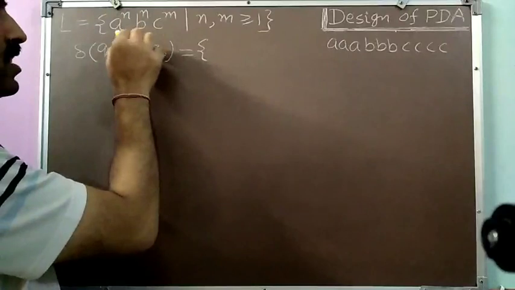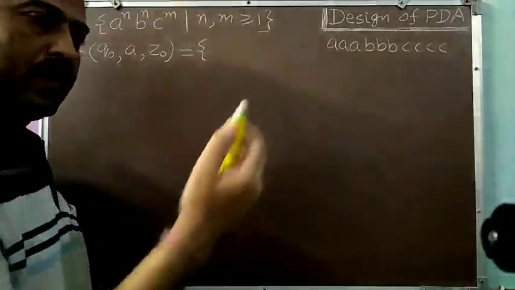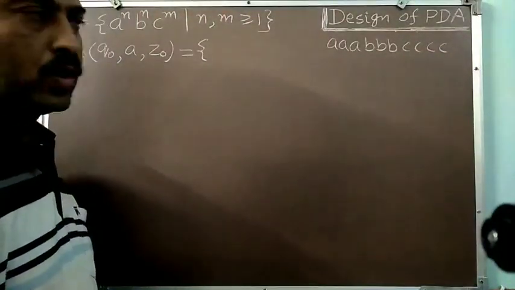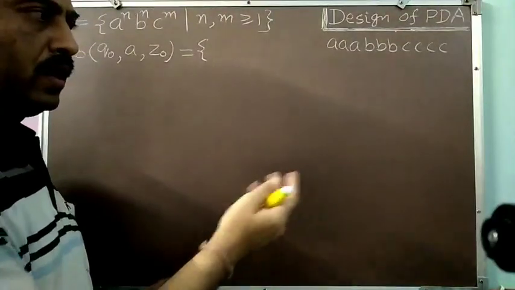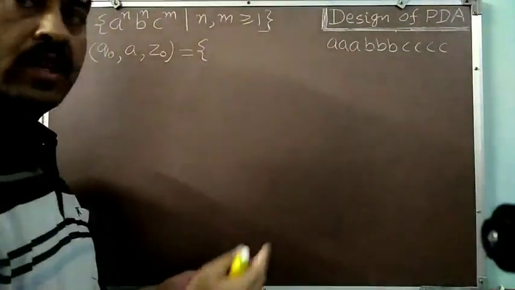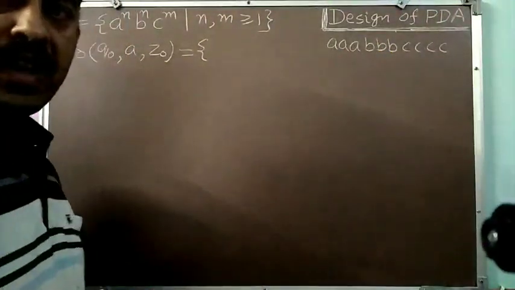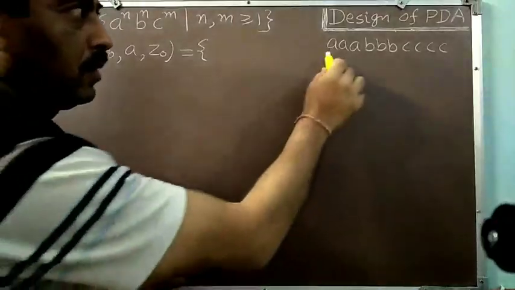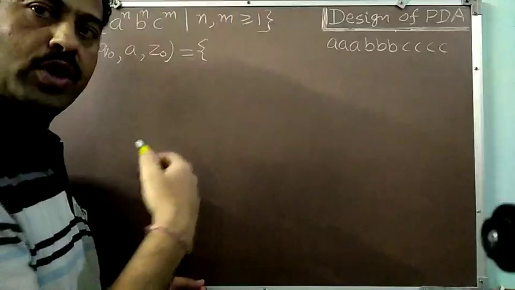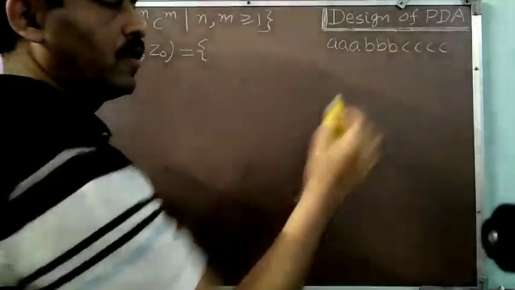So here we have to match the number of A's and number of B's. So our strategy may be that whenever we are getting A's, all the A's we will be pushing over the pushdown store. So all A's will get pushed. When we will start getting B's in the input, corresponding to each B, one A will be popped. So in this manner, we can match the number of A's and number of B's. If number of A's and number of B's are equal, then whatsoever A's we have pushed in first phase, those all will be popped when we will finish our B's.